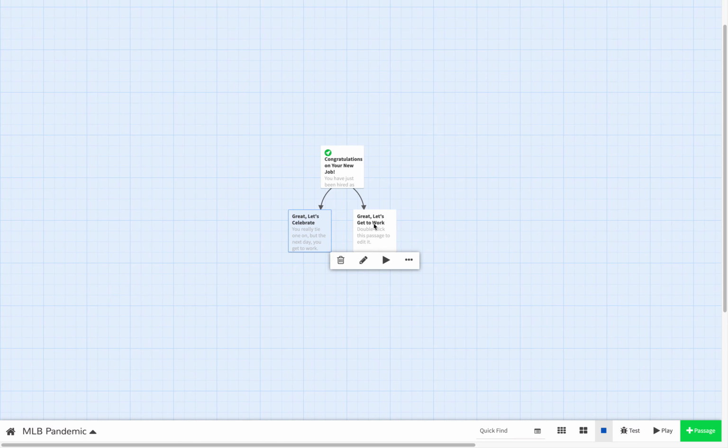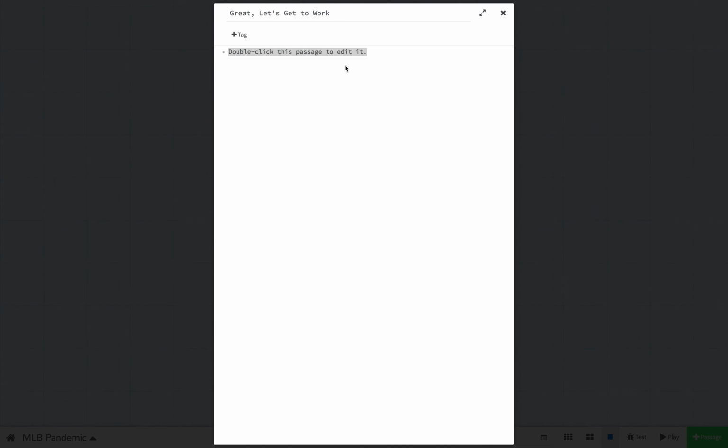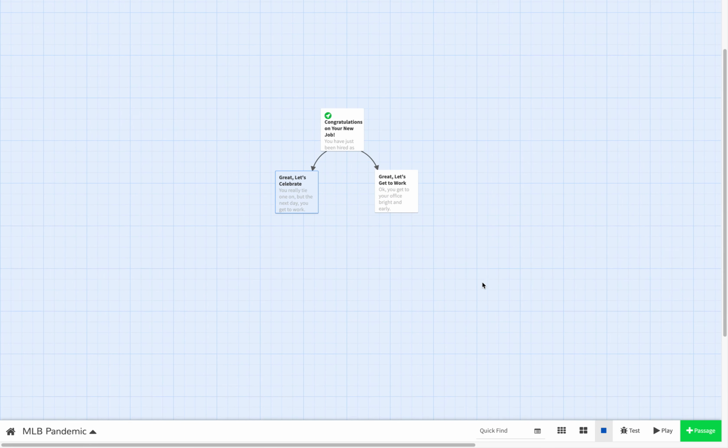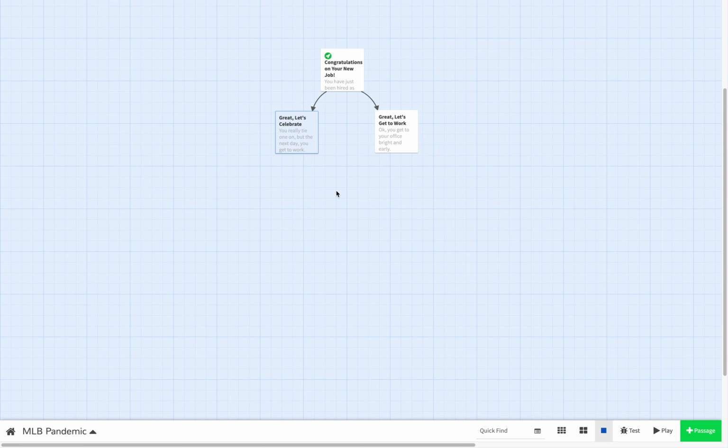And then I'm going to go to this one and I'm going to say, okay, you get to your office bright and early. And I'm just going to stop it there for right now, because right now I'm just showing you how to make these twines. Now you can move these around however you want. It's kind of inconsequential. You could probably leave them however they go, but if there's some reason you want to move these around.